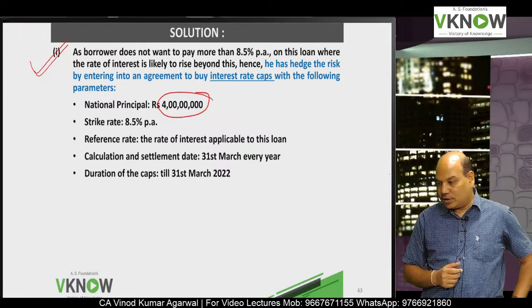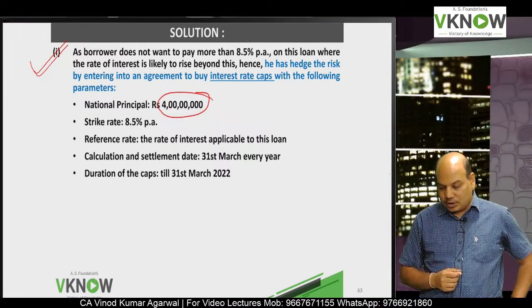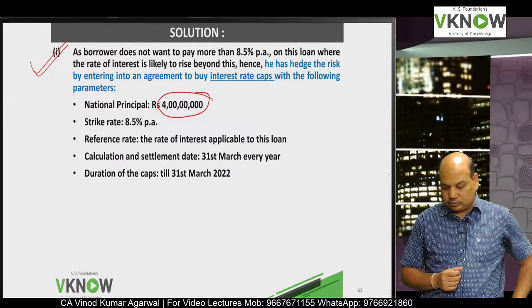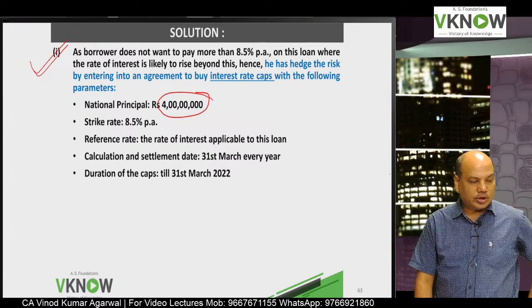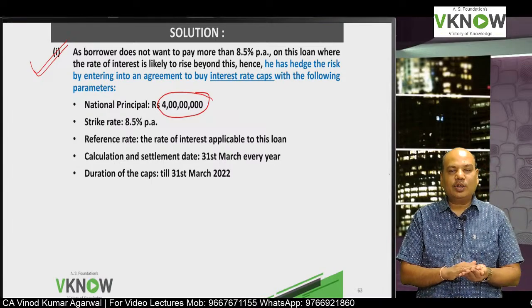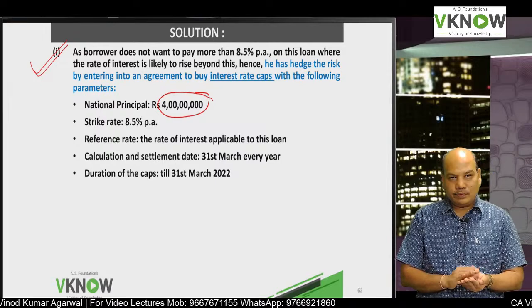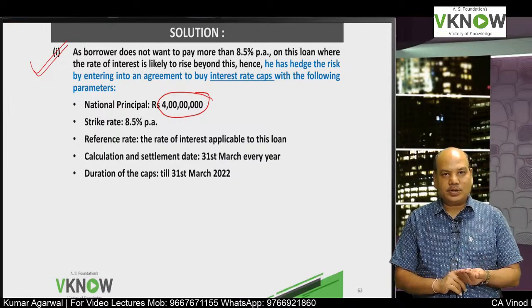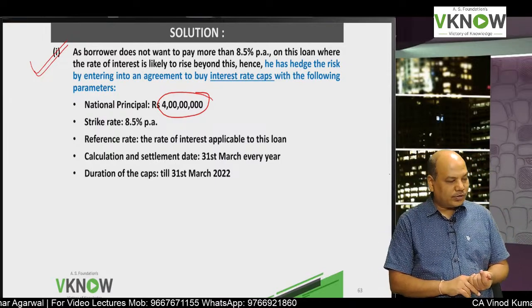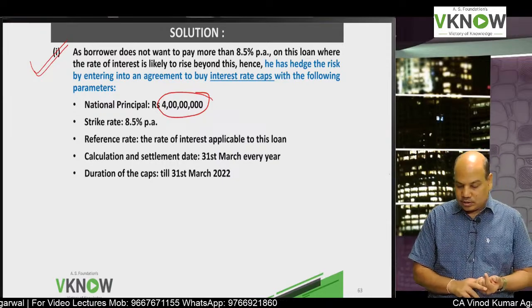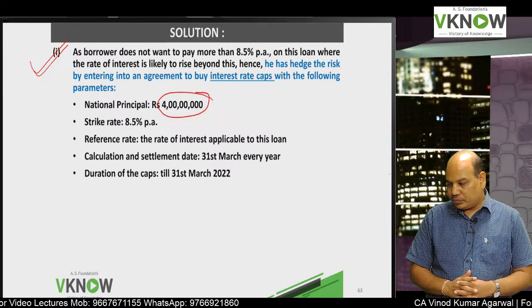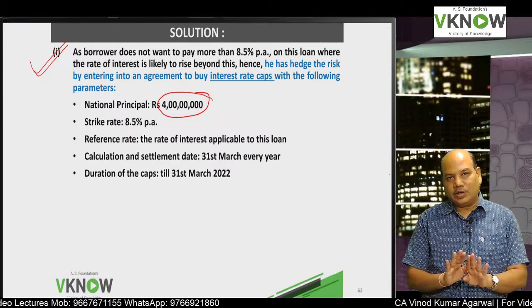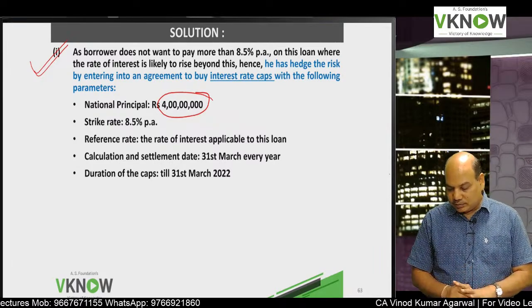Then write down the reference rate. The reference rate is the rate of interest applicable to this loan. That means for calculating the difference, you will take 8.5%. Then write down the calculation and settlement date. If you don't have time in the exam, then don't write so much detail.